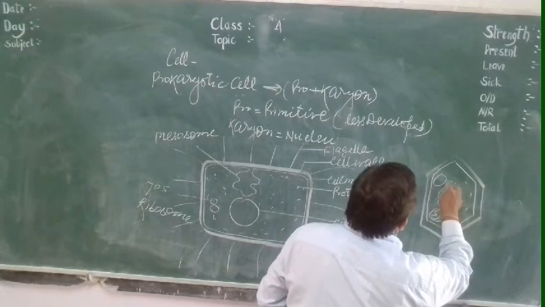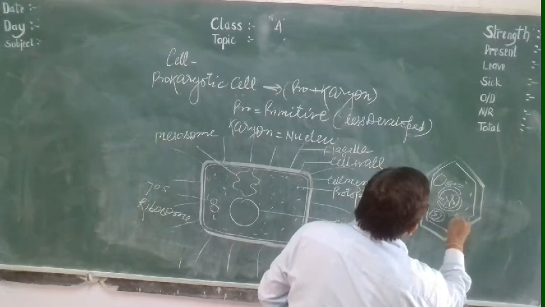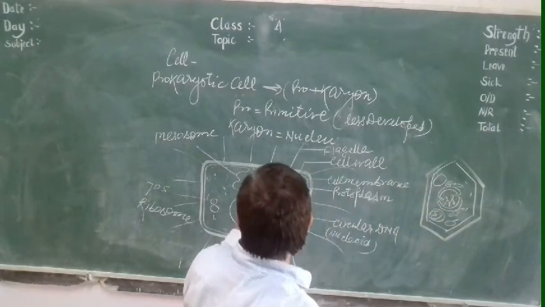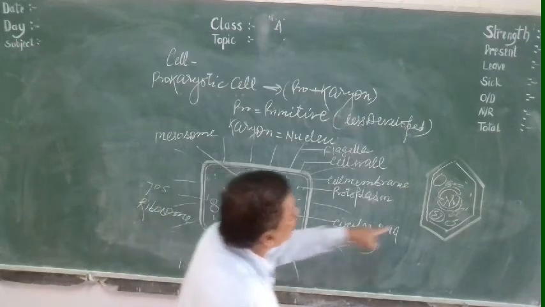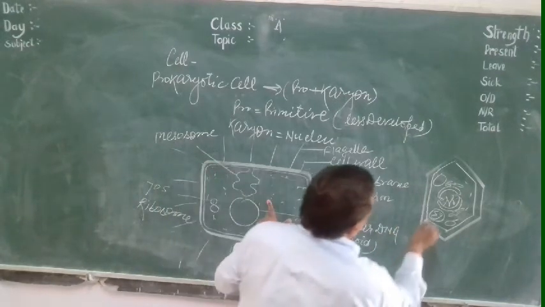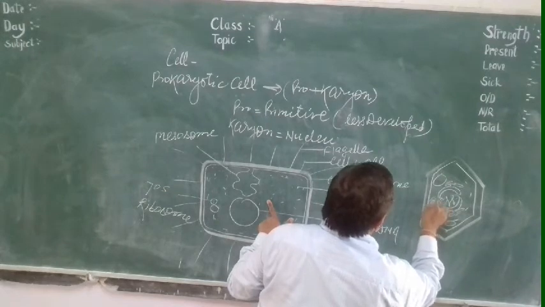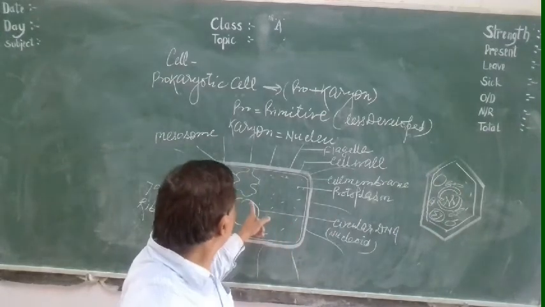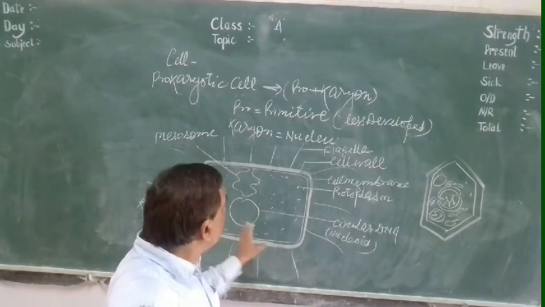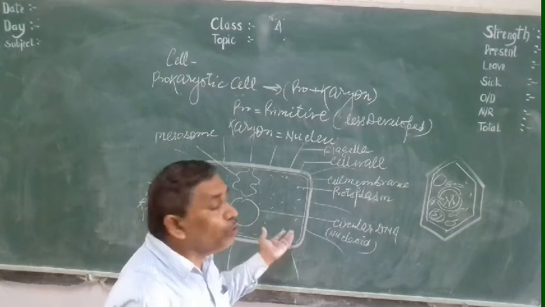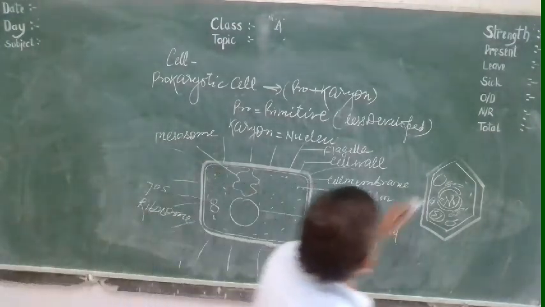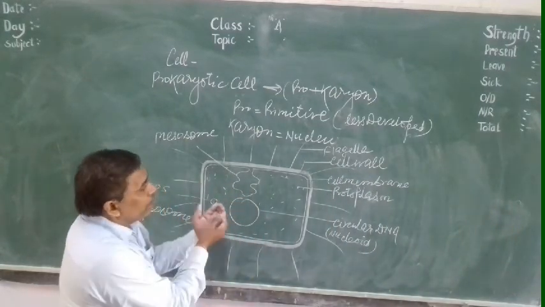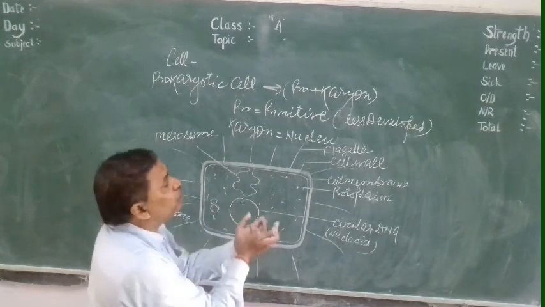In the next lecture we will discuss this eukaryotic cell. Here the nucleus is present, and here the nucleus is not present. Here mitochondria is present, here mitochondria is not present. Here chloroplast is present, and here chloroplast is not present. So this one is well developed, but this one is prokaryotic, meaning a less developed cell, because there is no nuclear membrane, no mitochondria, no Golgi complex, no endoplasmic reticulum. So this is the difference between the prokaryotic cell and the eukaryotic cell.